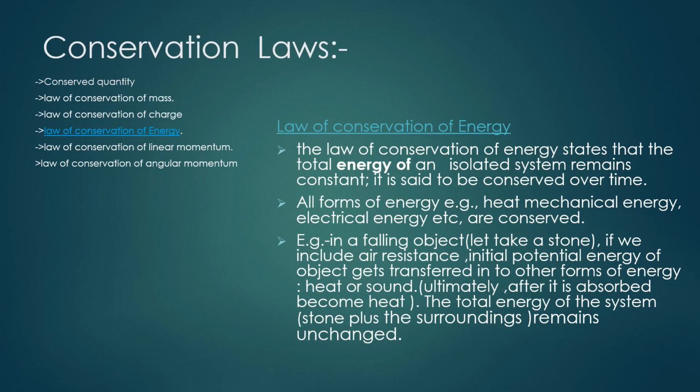Next is conservation of energy. We have already discussed a little bit about it. E is equal to mc square, the formula, if you remember, from Einstein. The law of conservation of energy states that the total energy of an isolated system remains constant. It is said to be conserved over time. All forms of energy, like heat, mechanical energy, electrical energy, are all conserved.